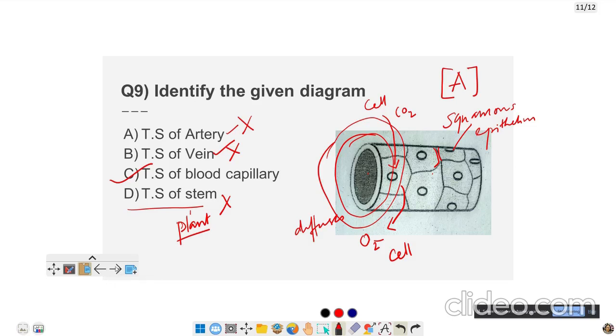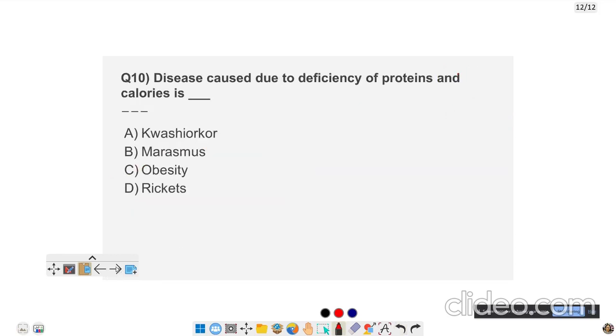So, next one. Let us come to the 10th question. Disease which is caused due to the deficiency of proteins and calories. That disease is B, marasmus. So marasmus happens when there are repeated childbirths.